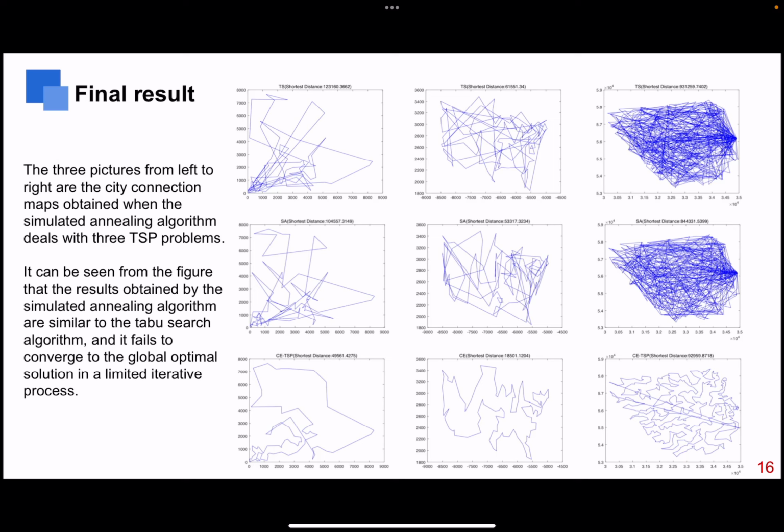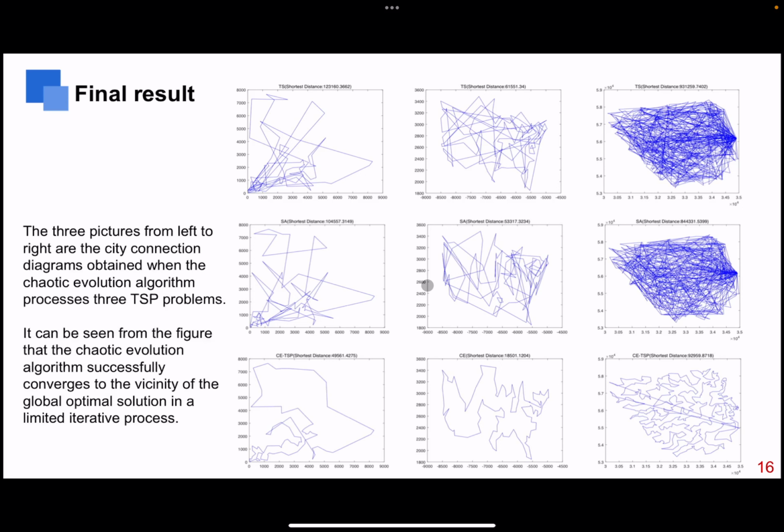It can be seen from the figure that the results obtained by the simulated annealing algorithm are similar to the taboo search algorithm, and it fails to converge to the global optimal solution in a limited iterative process. It can be seen from the figure that the chaotic evolution algorithm successfully converges to the vicinity of the global optimal solution in a limited iterative process.